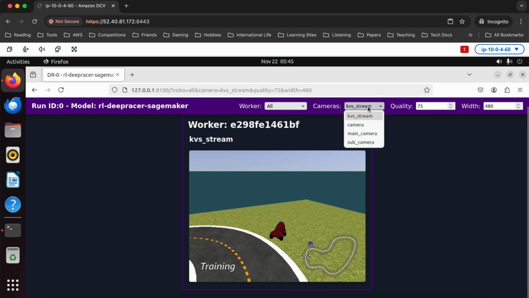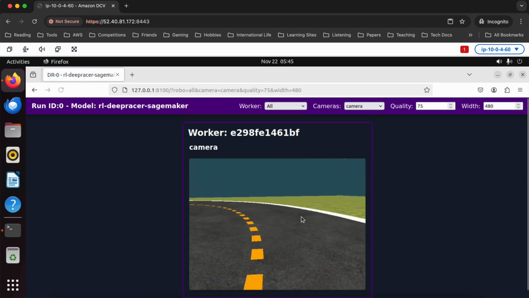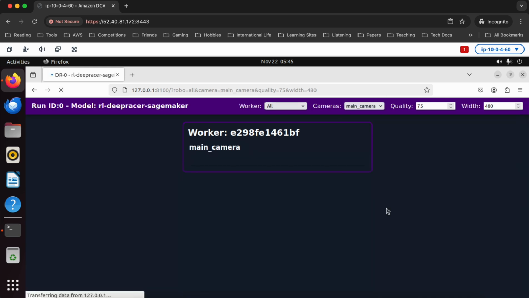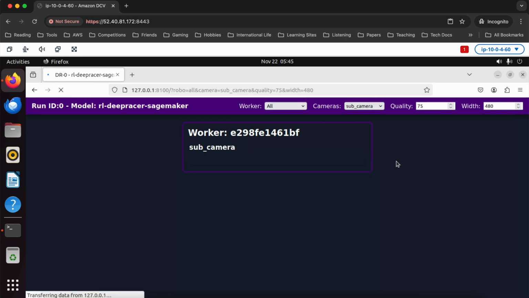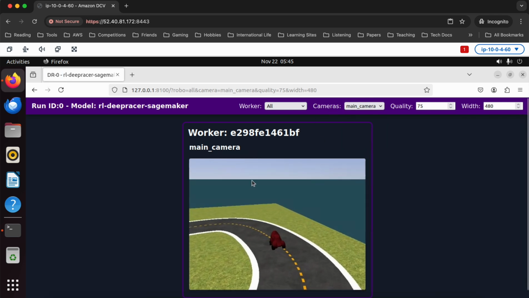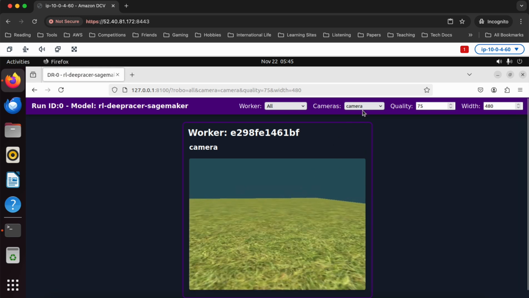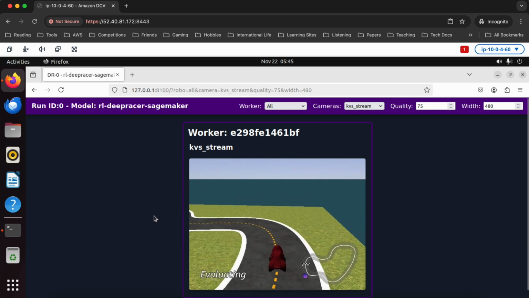And one other cool thing you can do here is you can actually switch cameras, which you can't do in the DeepRacer console, right? So I could see what the car is seeing, which is kind of cool. Or you can go to main camera, that's the above view, sub camera. This one is, let's see, what is this, top down or something? Oh, that one's actually not working. I guess I only have one camera on my car right now. But anyway, you can see the main camera or you can see the car camera. So I get different views of what's happening, which is kind of cool. And of course I can change the size and all that, but there you go.